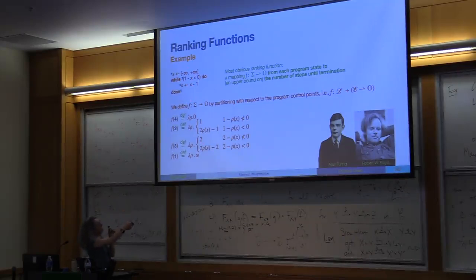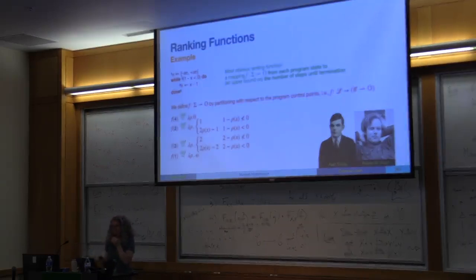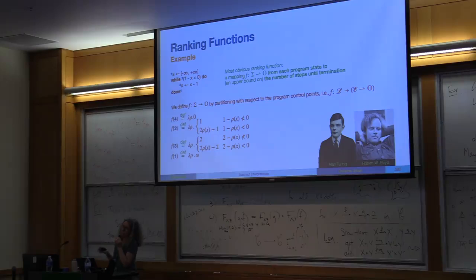And now the important bit is at point 1. Here, sorry, I didn't say it, we're assuming we are working with mathematical integers for the variable. And so we have essentially here all possible numbers of steps to termination. So at program point 1, we need 1 more than all possible numbers. And so we need to go to ordinals. We need 1 more than all possible integer numbers. We will make it more precise later on, but for now, this is roughly how we define a ranking function.